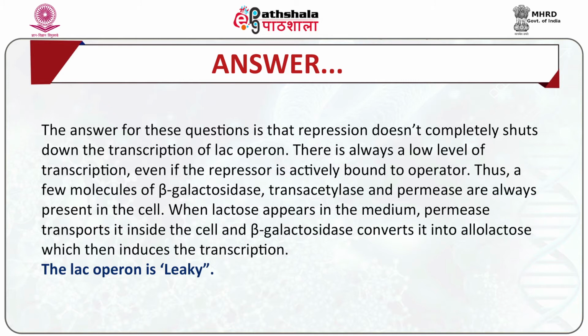When lactose appears in the medium, permease transports it inside the cell and the beta-galactosidase acts upon it to convert it into allolactose. Now, this allolactose then induces the transcription. This phenomenon is what we call the leaky nature of the lac operon, and that is why we call the lac operon leaky.